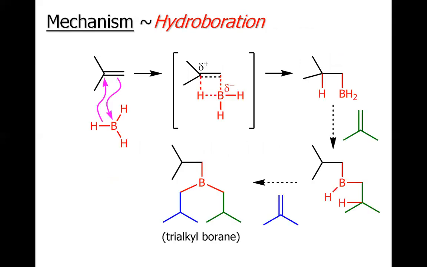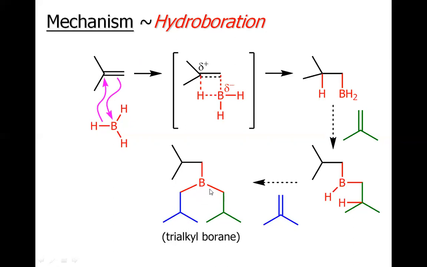The first step is the hydroboration. Basically, it's a concerted reaction. In the first step, the carbon-carbon double bond will attack the boron, but at the same time, the hydrogen of the boron will attack the carbon of the carbon-carbon double bond. We have a four-membered transition state that will result in this alkyl borane. And remember, this alkyl borane will be attacked by another molecule of alkene, overall forming the dialkyl borane. Again, the third molecule of alkene will come and attack this dialkyl borane to afford the trialkyl borane.